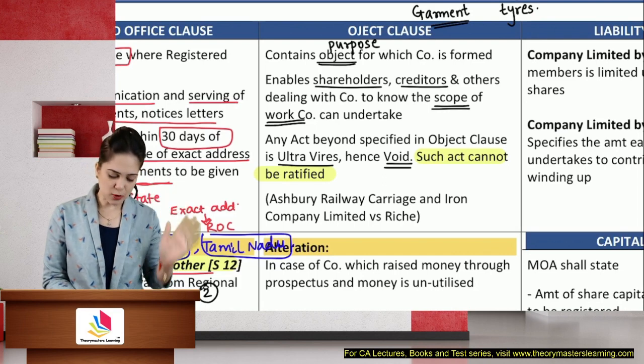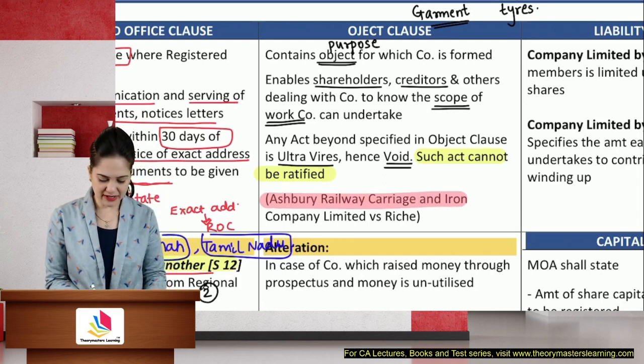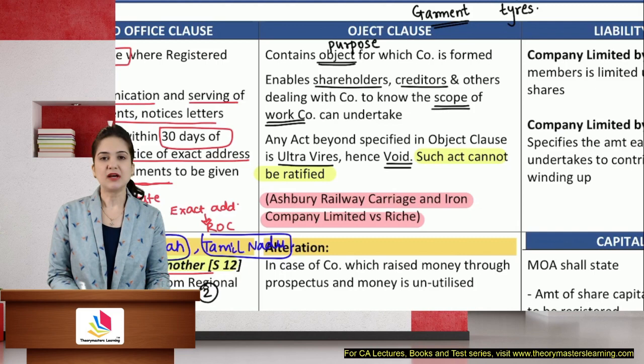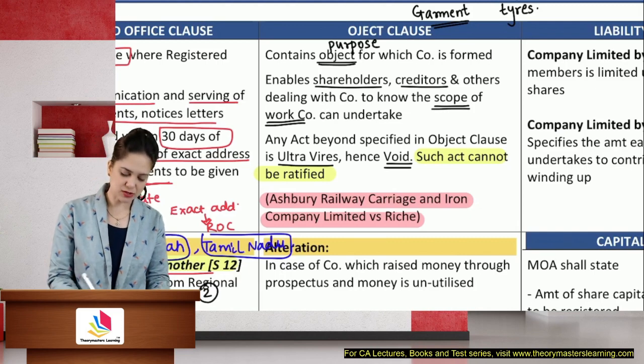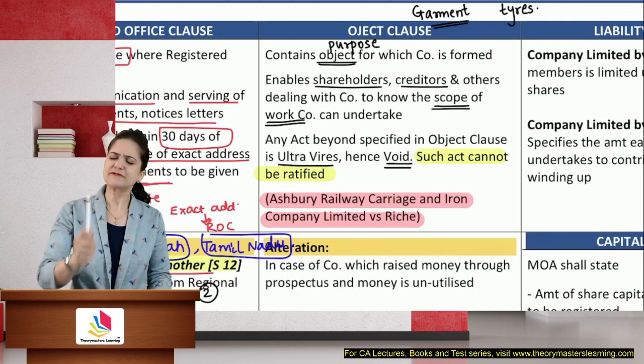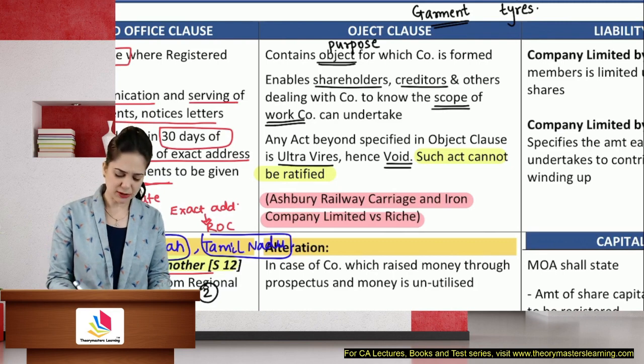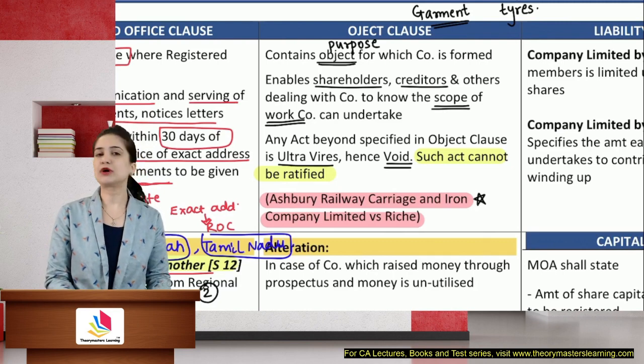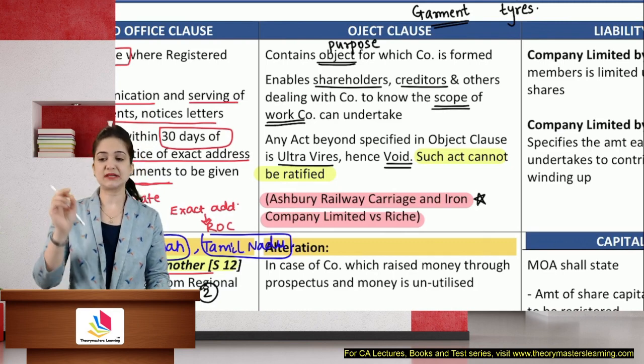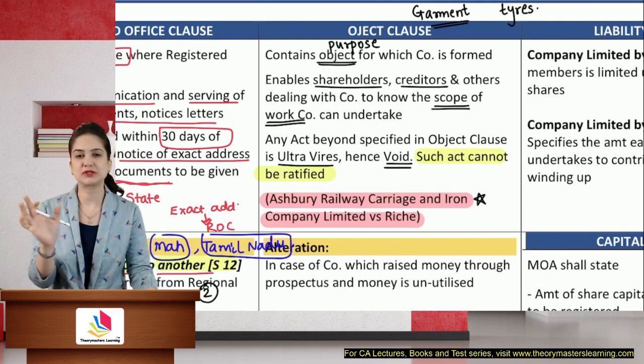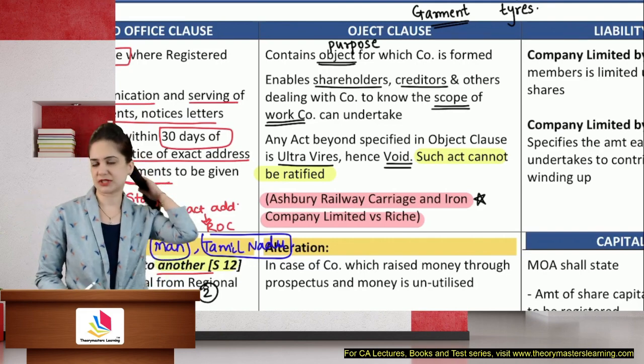There is a very important case law, Ashbury Railway Carriage and Iron Company versus Riche. If a question is asked on ultra vires transaction, you have to compulsorily mention the name of the case law. You need not explain the case in detail, but yes, the name is important. You have to mention the name if a question is asked on the ultra vires act.